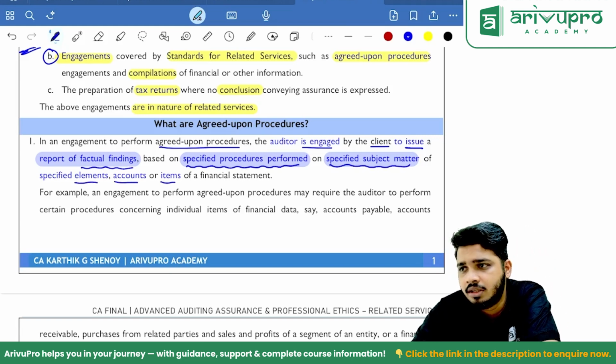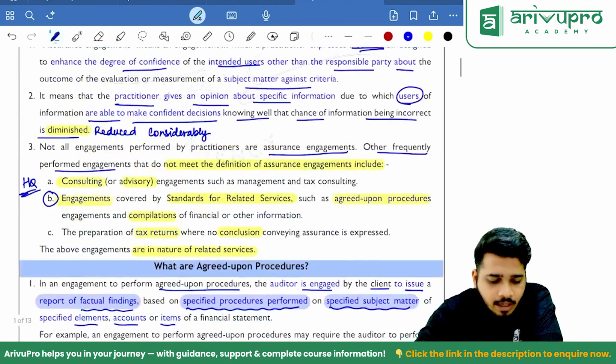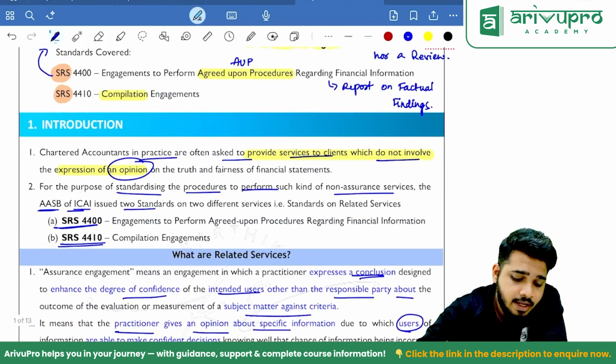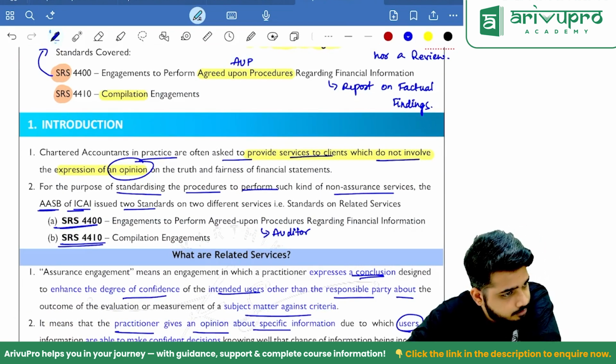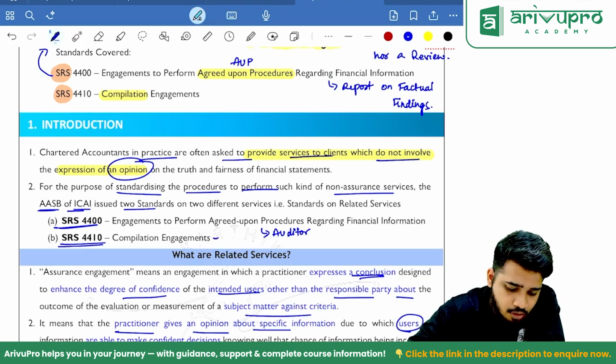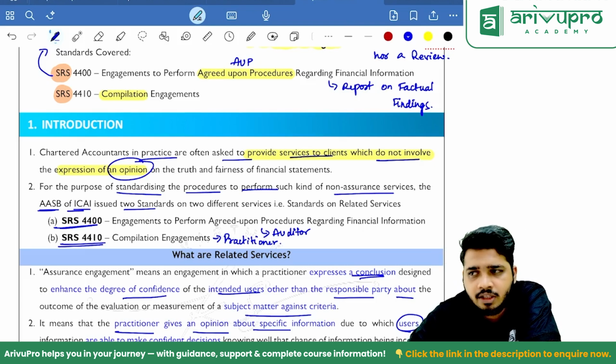So basically, there is a person called the auditor. He is engaged by a person called the client. He will issue a report. Here they call him a practitioner. Where? I'll tell you where. I got a confusion. In SRS 4400, we call him an auditor. In SRS 4410, we'll be calling him a practitioner. Okay. 4400, auditor. Why auditor, sir? Because you'll understand in some time.